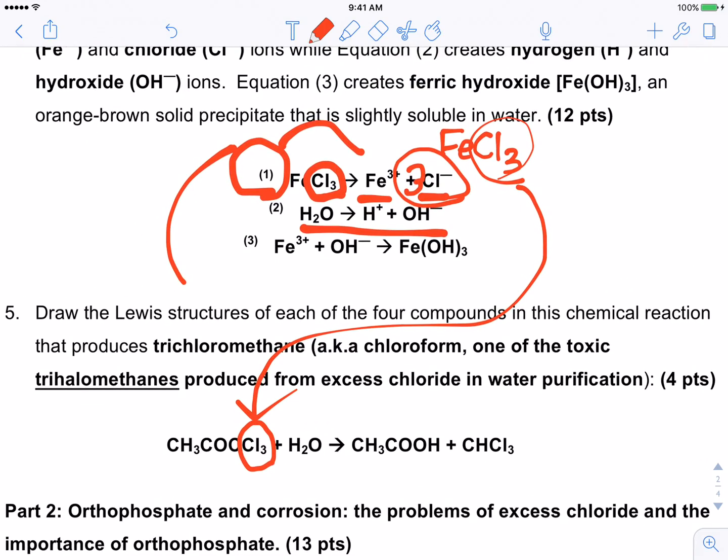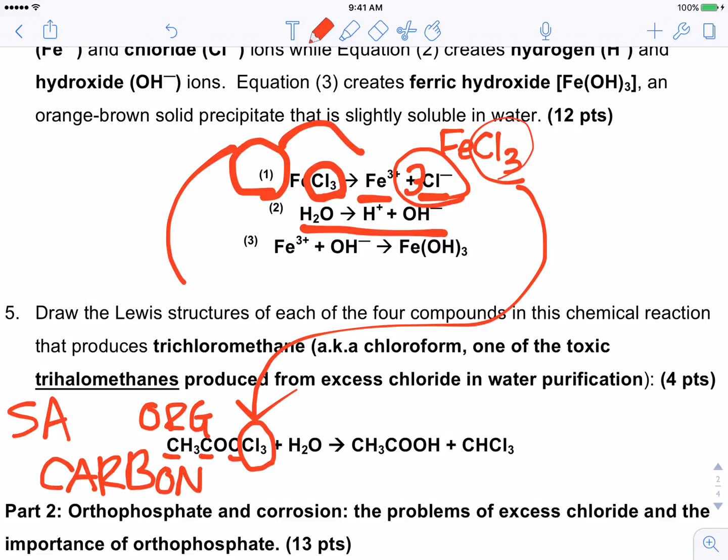Well, if you guys remember the Scientific American video, if you listen carefully, they say excess chloride in the water bonds to organic matter in that water. Anything that's organic has carbon in it. You can't be organic if you don't have any carbon. Well, if you look at the rest of this molecule, carbon, carbon, carbon, which means that this is our organic material in the water.